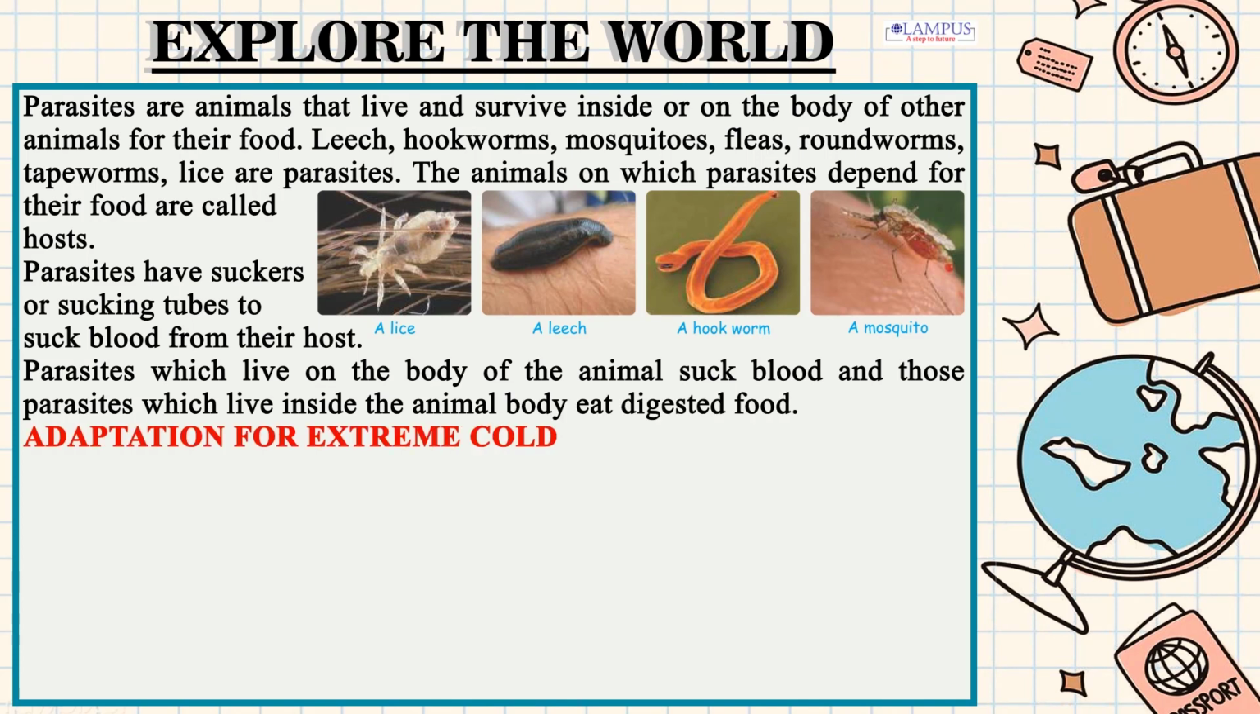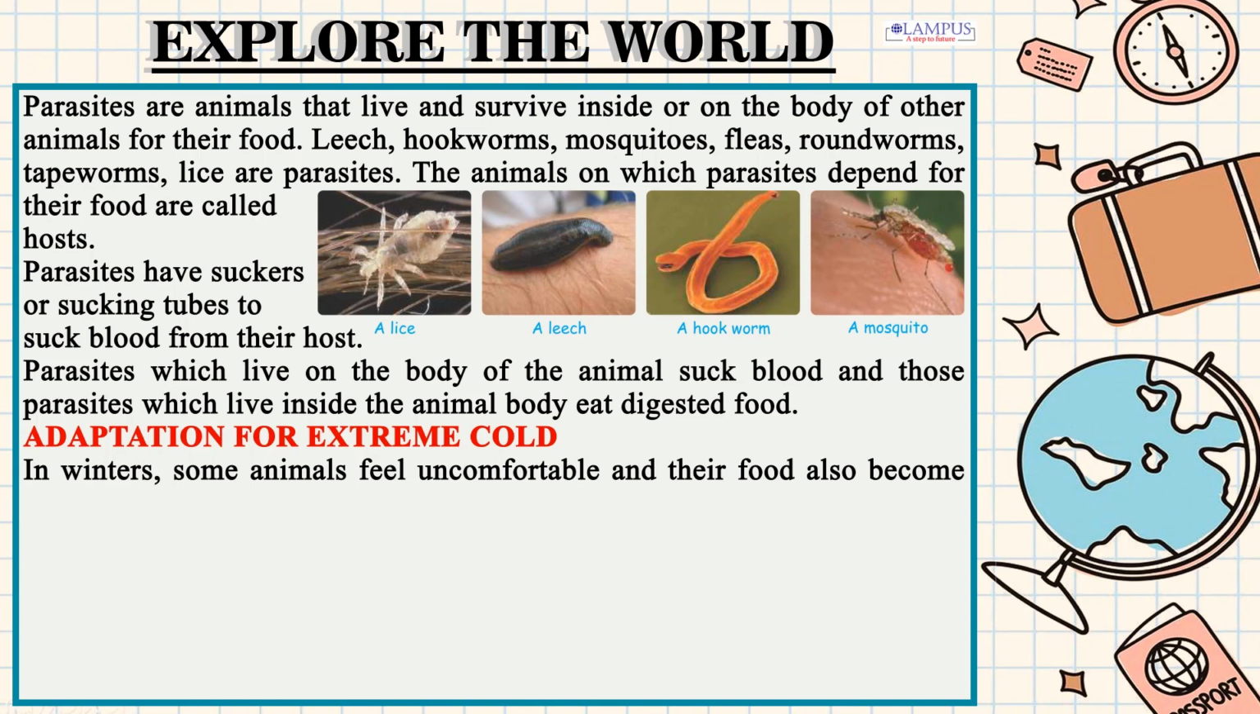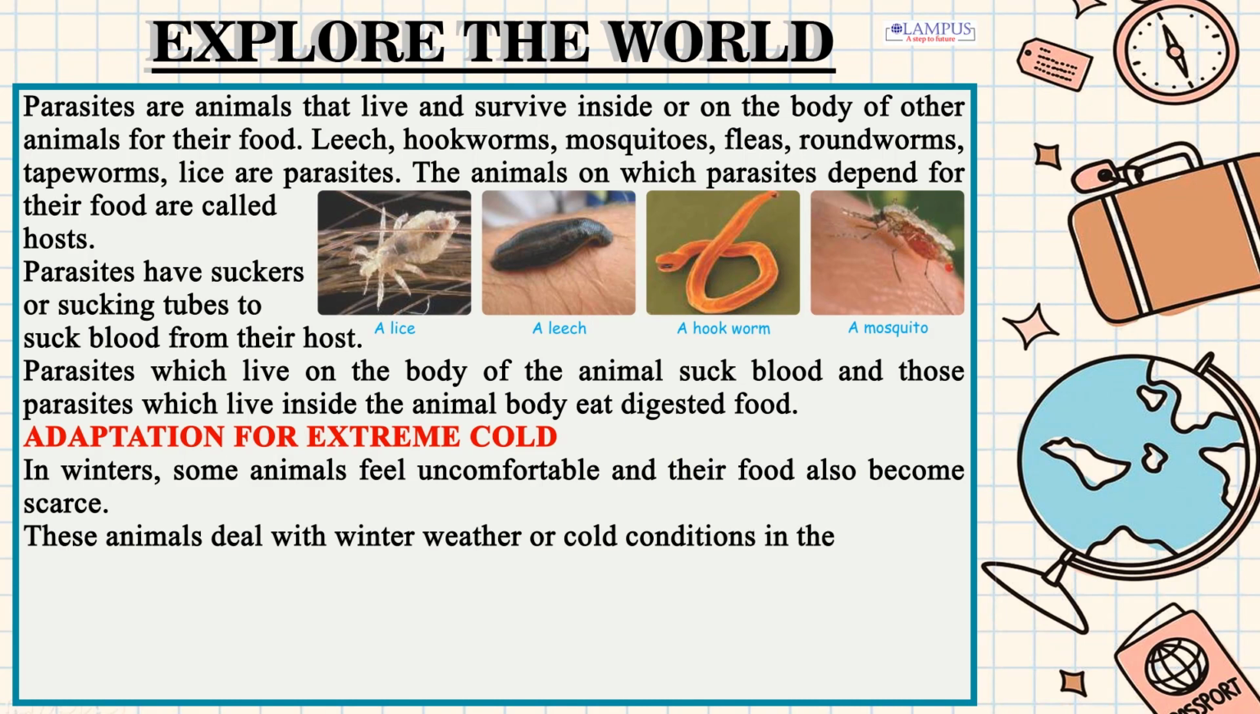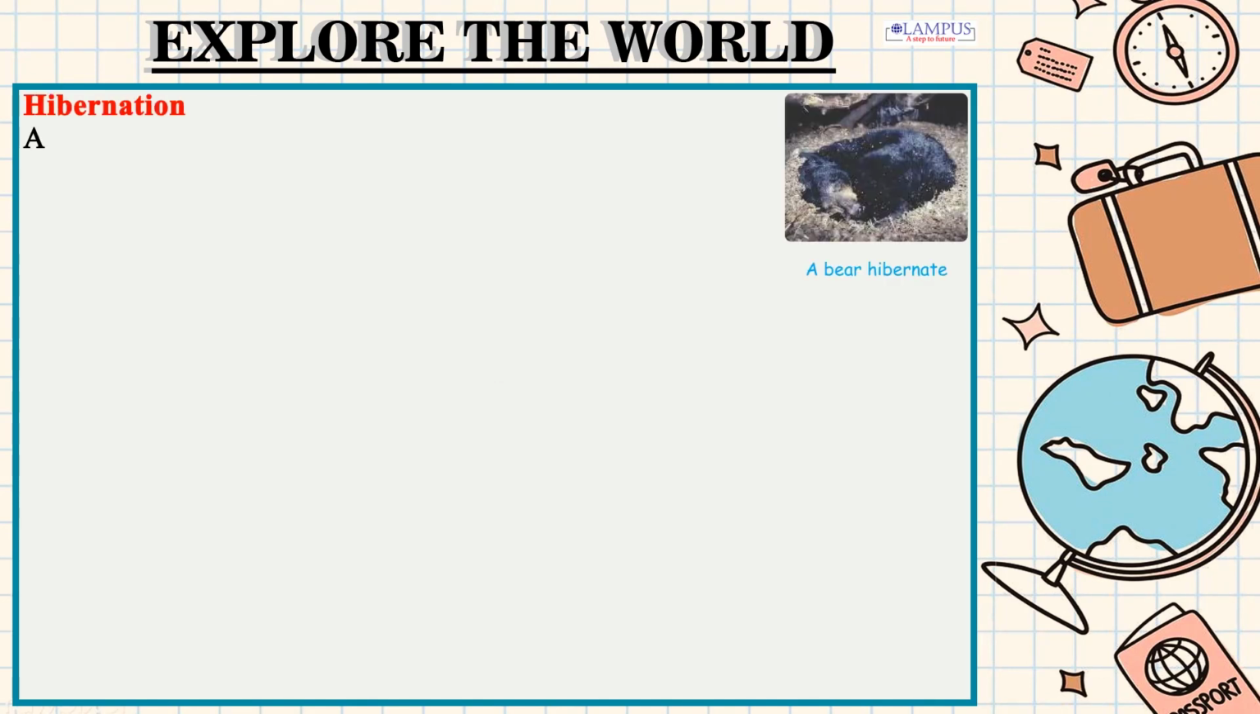Adaptation for extreme cold. In winters, some animals feel uncomfortable and their food also becomes scarce. These animals deal with winter weather or cold conditions in the following 2 ways. 1. Hibernation. 2. Migration.